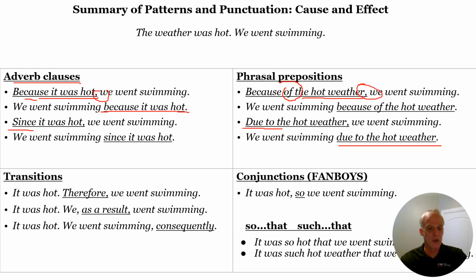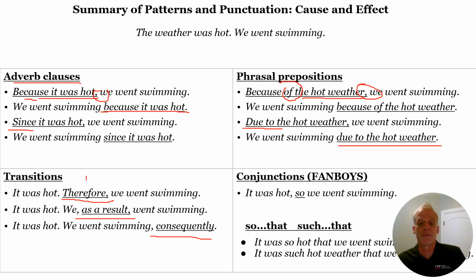Transitions. It was hot. Stop. Therefore, comma, we went swimming. Or we can move it around a little bit. It was hot. Stop. We, comma, as a result, comma, went swimming. And then we have consequently, we can put at the end. So you have three different positions. Usually it's at the front. That's the most common position. You should do that about 90% of the time. But for variety, sometimes we move it after the subject and before the verb, or at the very end of the entire clause. There's only these three positions. So initial, after the subject, or at the very end of the clause. We always have those commas.